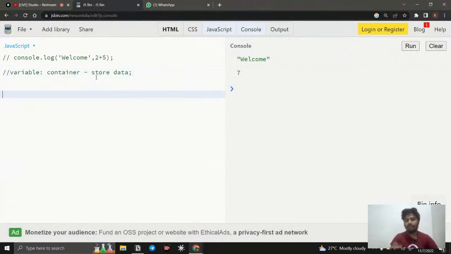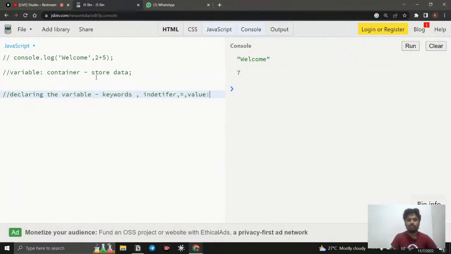For example, how can we create a variable? We can say declaring a variable. If I make any typo, don't care about the typos, just focus on the concept. So how can we declare a variable? For declaring a variable, we need three things. One is the keyword, and after the keyword we have an identifier. I will explain these three things. And finally, we need the equal to sign and the value.